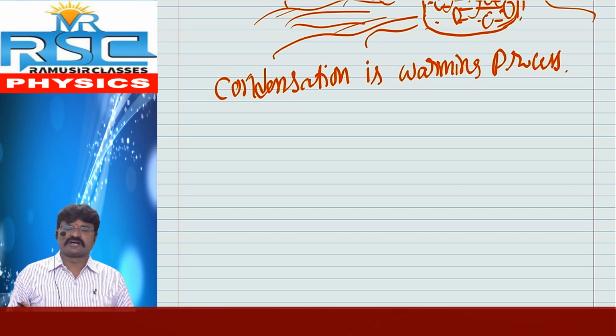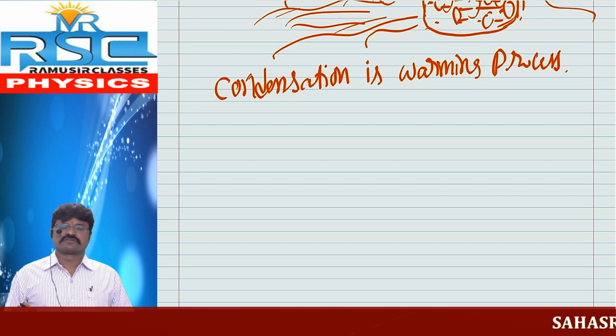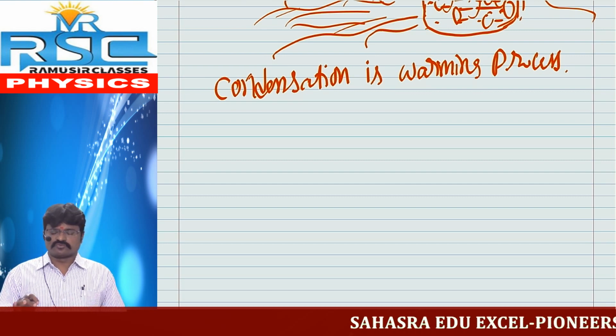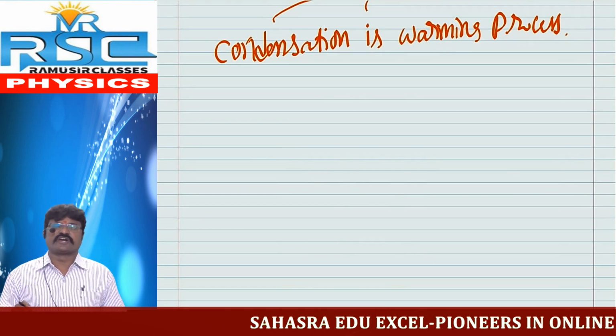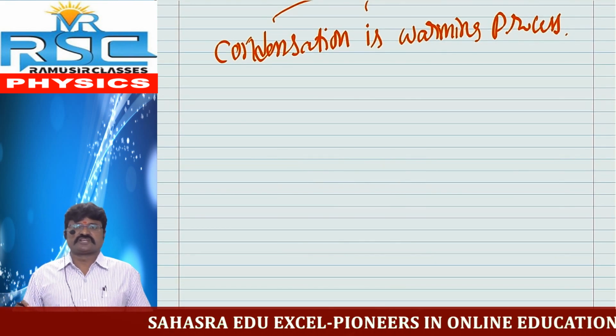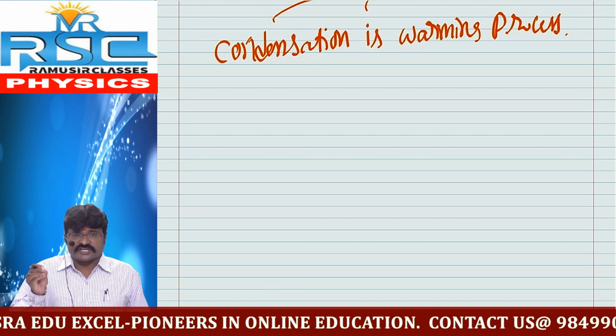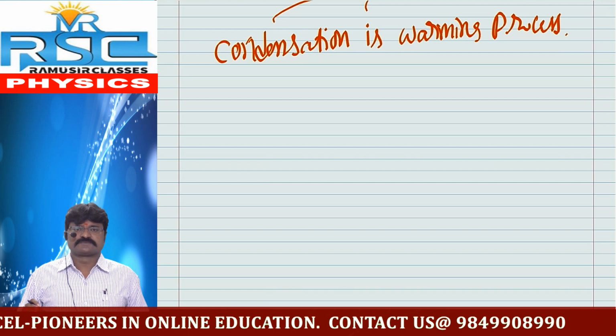So what is the mechanism involved while taking a bath on a sunny day? Condensation. So what is condensation? Condensation is the process where the gaseous phase changes into the liquid phase.